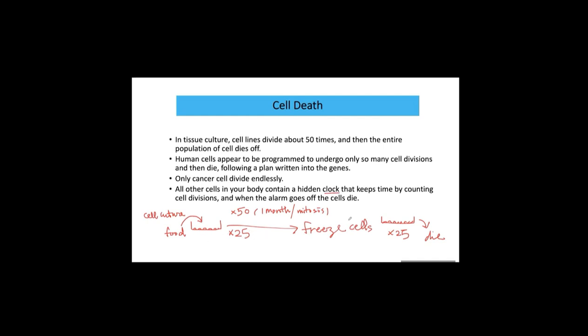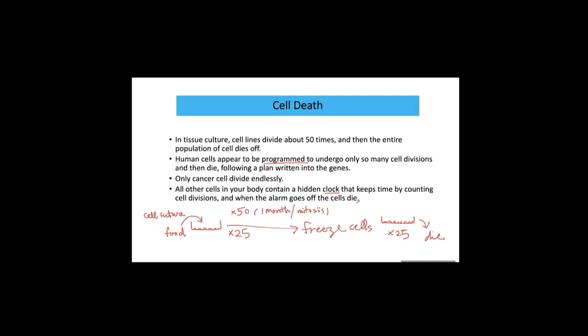Some other tissue may undergo mitosis 70 times, and then die. Some cells only 20 times and die. This hidden clock is already programmed into the cell. It keeps time by counting cell division, and when the last cell division comes, the alarm goes off, and the cell dies.